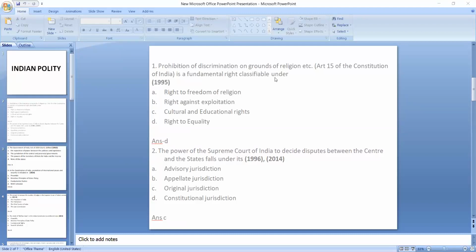When you study the fundamental duties, try to remember those 11 fundamental duties, but at the same time, you will get to know which committee recommended the fundamental duties. This is like a background of the fundamental duties: which committee recommended them?